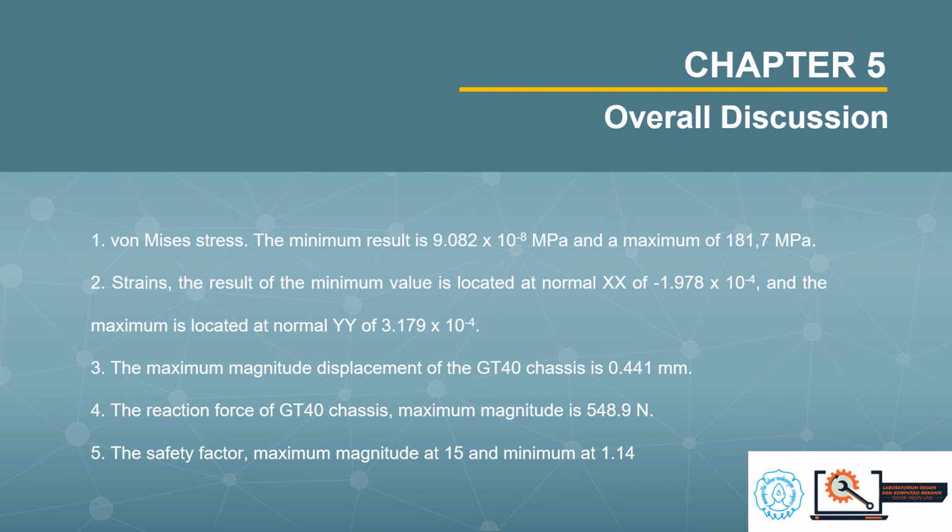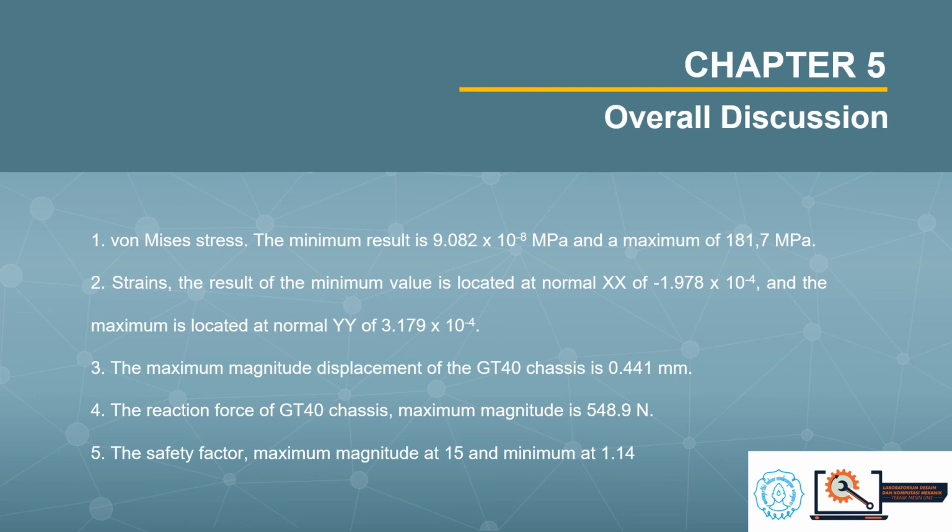Next we have chapter 5 about overall discussion. Number 1, von Mises stress. The minimum result is 9.082 multiplied 10 to the power of negative 8 megapascal and a maximum of 181.7 megapascal. Number 2, strength.